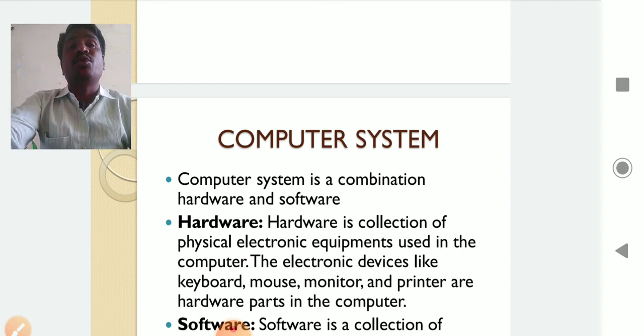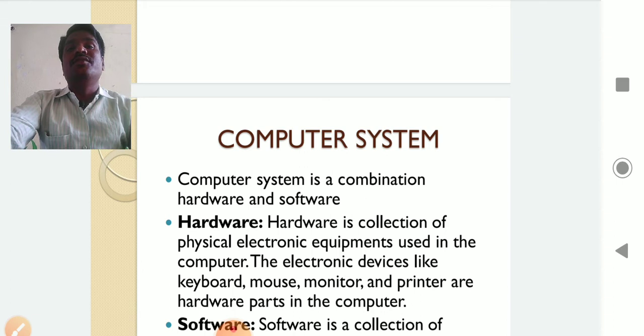Whenever you purchase a mobile phone, there are two concepts, hardware and software. Whenever we purchase a washing machine, that is hardware and software. In the hardware, they used to say that I will do the installation process. That installation process is the software. So what do you mean by hardware and what is software?